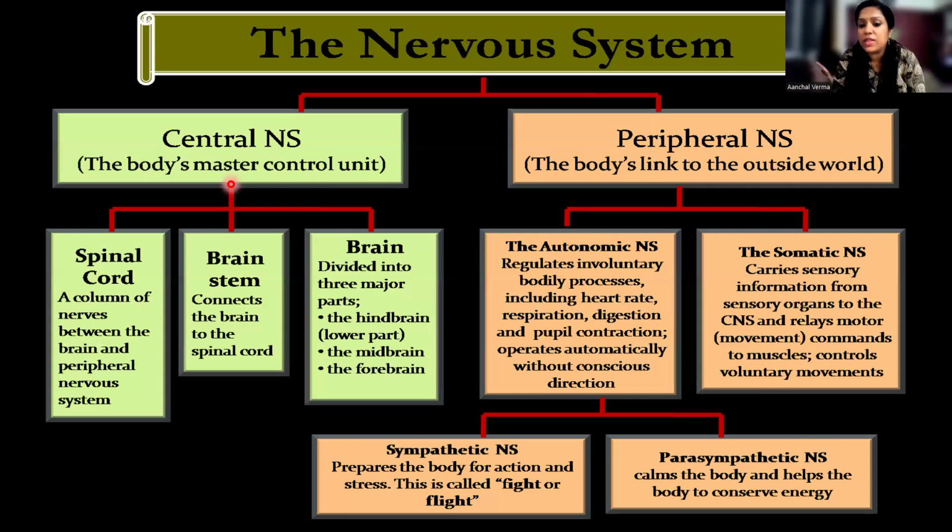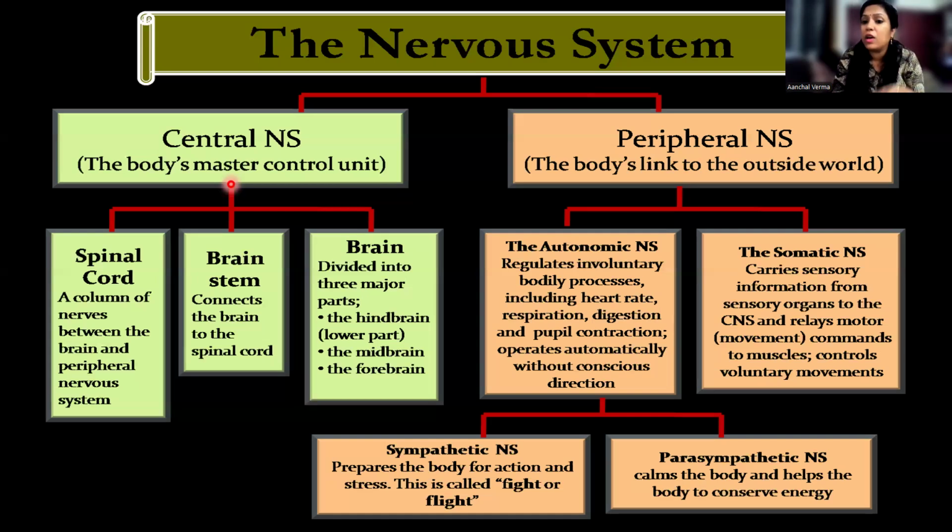Sympathetic, S for stress, S for sympathetic. When your body is under stress, that time your sympathetic nervous system functions. It helps you to fight the stress. So your fight, fright, and flight, it is because of your sympathetic nervous system. Name the hormone which the sympathetic nervous system must trigger to let this stress action take place in your system. That hormone is also called the 3F hormone. Write the name in the comment section.